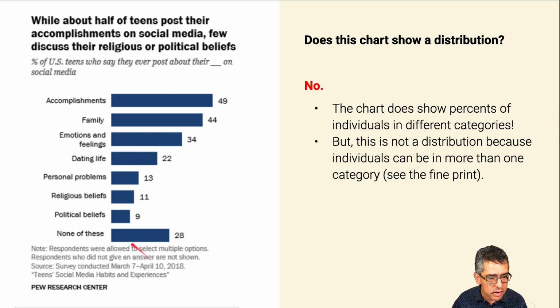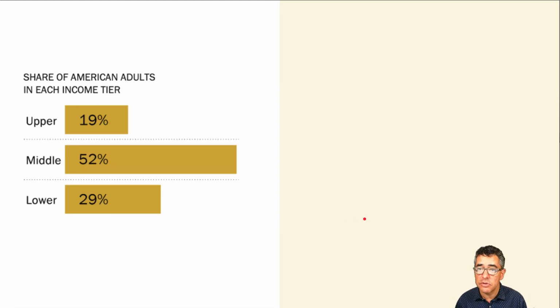And the reason is because respondents, and it says right here, were allowed to select multiple options, because people can boast about more than one thing. So that was not a distribution.